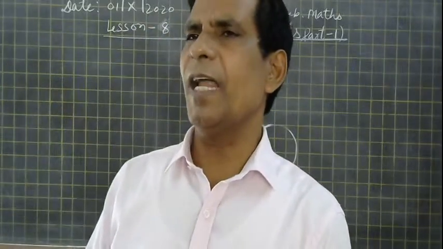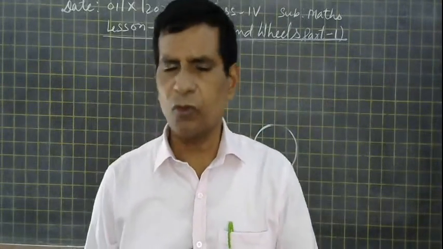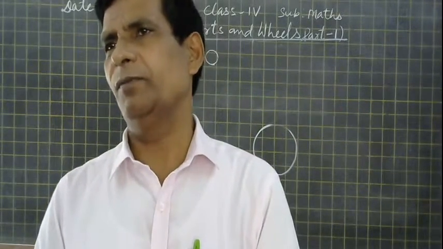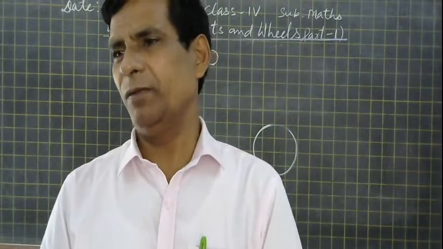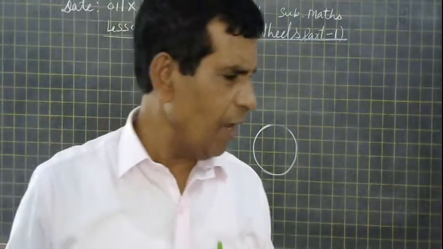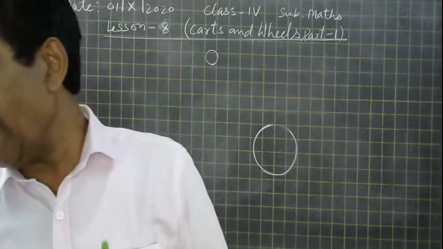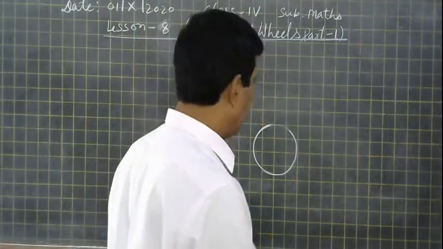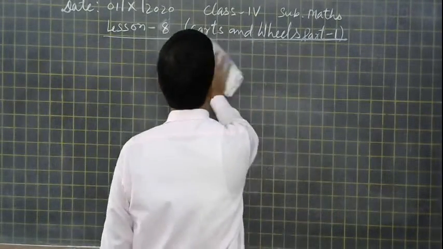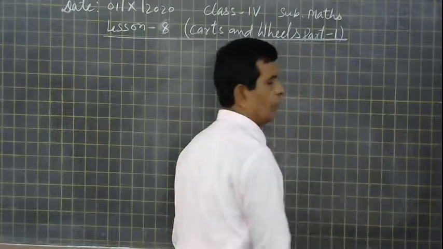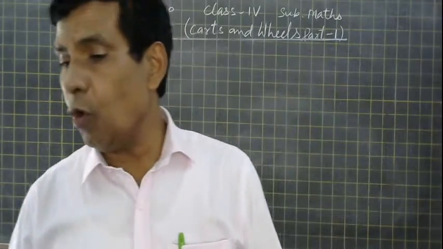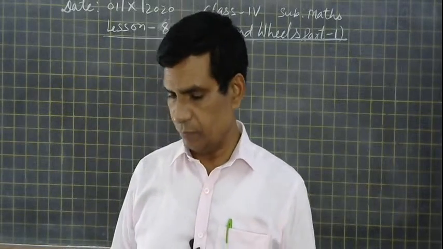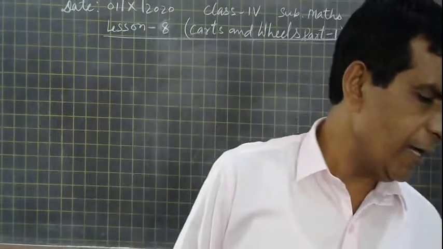So we can just write a circle. How can we explain a circle? Okay, tell me, how can you explain it? And one more thing I want to show you. If we are making this circle, then we can use a rope also. By using a rope also we can make a circle.